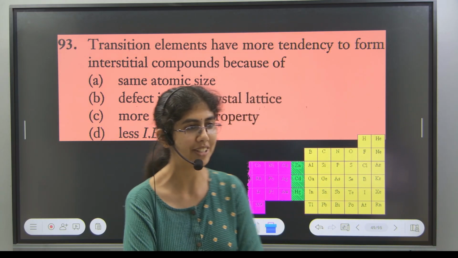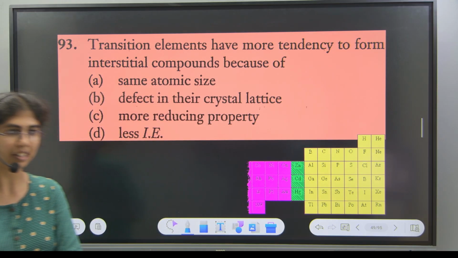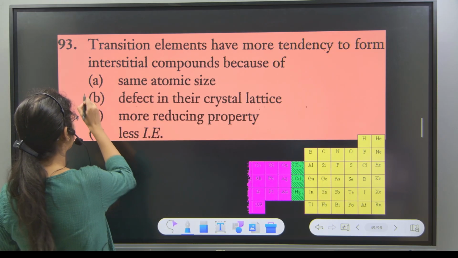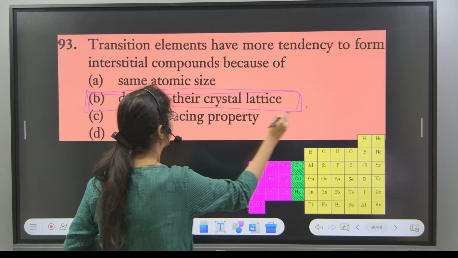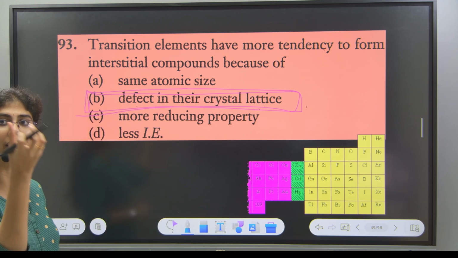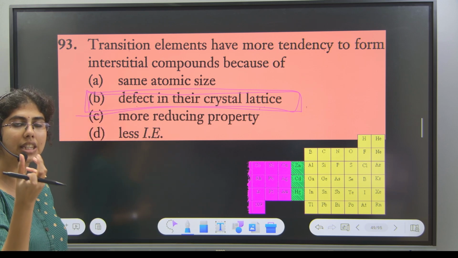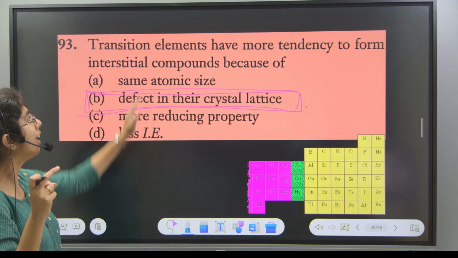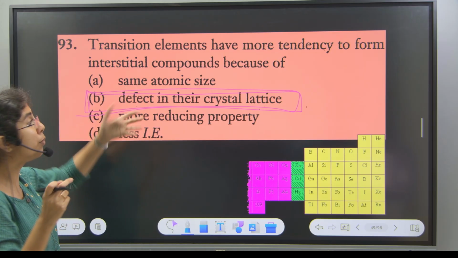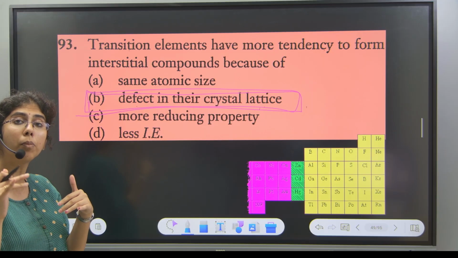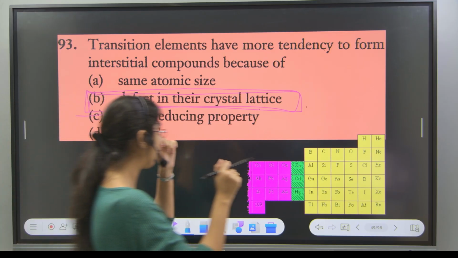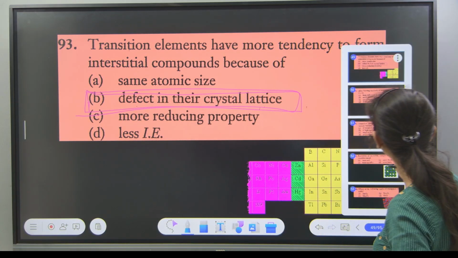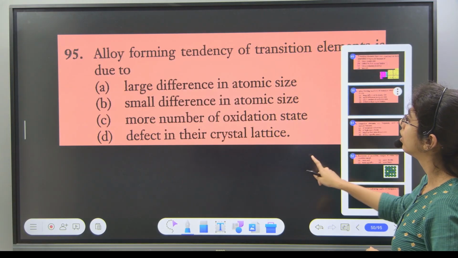Yes, so A and B are competing. Majority is going with B. If you're going with B, you are correct. Defects in their crystal lattice. The defects mean the same thing, the vacancies. Due to that, we have interstitial compounds. Similar atomic size is not for this. It is for alloy formation. Option B is correct. Good.